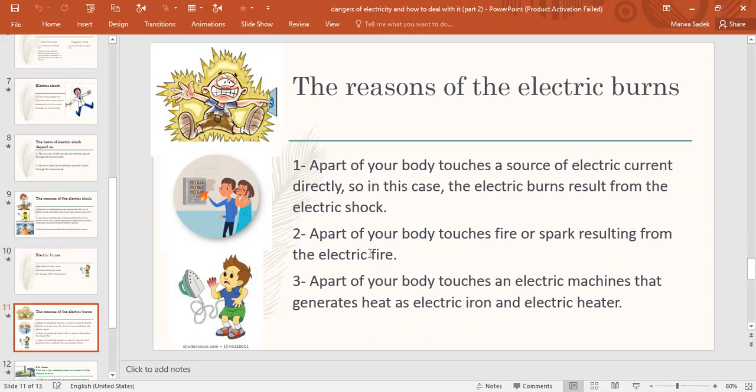Number 2, when a part of your body touches fire, like this picture, fire or spark, result from electric fire, fires that come from electricity. Number 3, when a part of your body, like this picture, touches an electric machine, like an electric iron, that generates heat or electric heat.